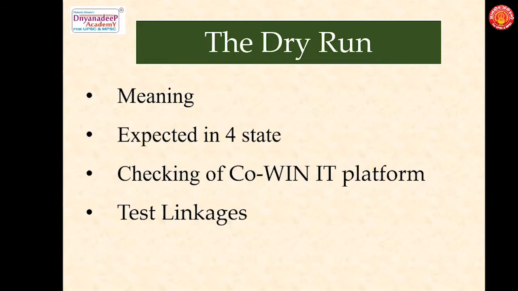What is it, in which states is it going to be carried out, and what do we need to know about the COVID IT platform? The dry run, that is, the testing process, would be carried out in 4 states, which is expected this week. The 4 states are Punjab in the north, Andhra Pradesh in the south, Gujarat in the west, and Assam in the east. So these are the 4 states where the dry run is going to be carried out.